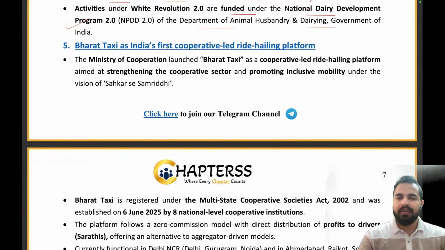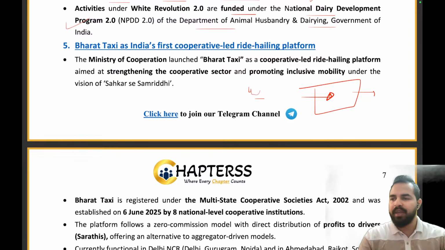So we all know that in our country, whenever you want to go outside, let's take an example, you have planned to watch a movie, right? After the RBI Grade B officer examination, a good movie is coming and you have planned to watch that particular movie, right? But when you are going outside, you identify that you are not having any vehicle at your home and neither is your friend. But your friend has come to your house. Now, what do you do? You basically book a cab for you and your friend, right? So this cab can be booked from different ride-hailing apps in our country like Ola, Uber, Rapido, or InDriver, right, my dear friends?